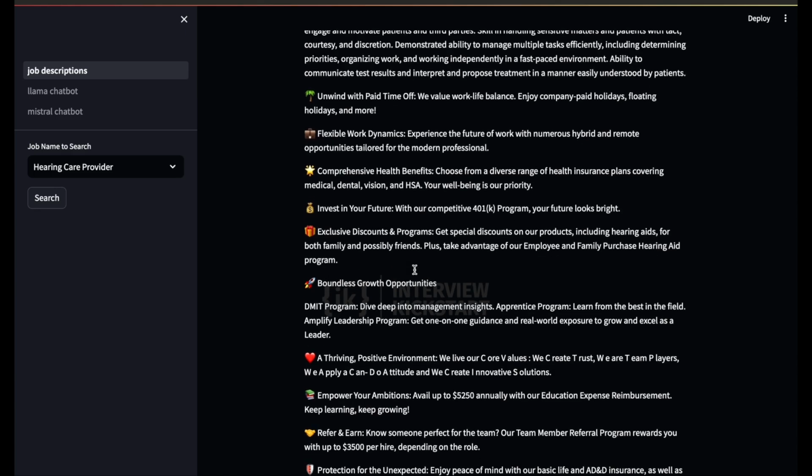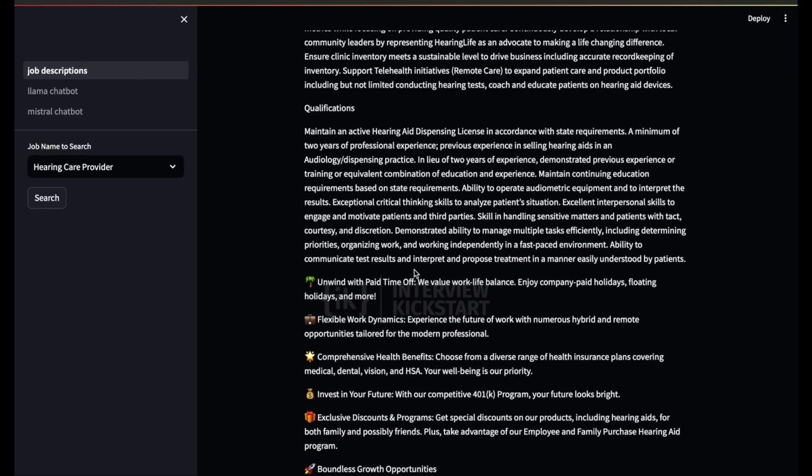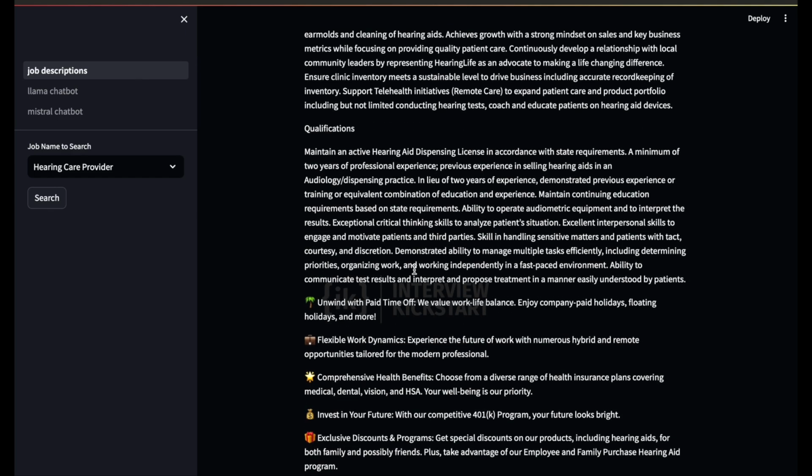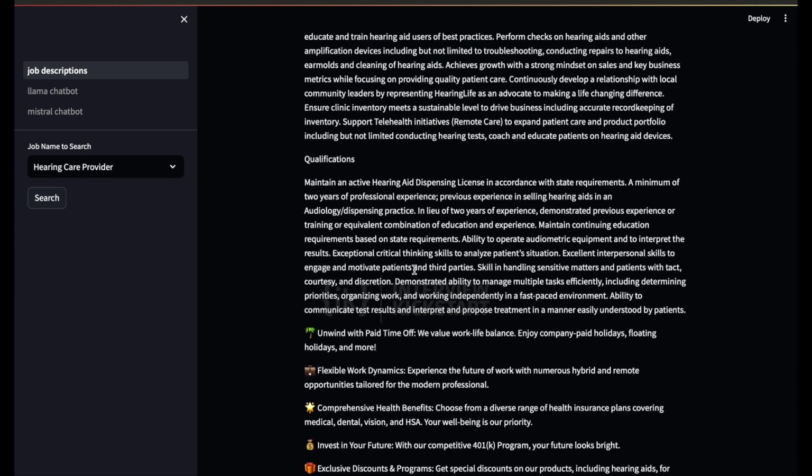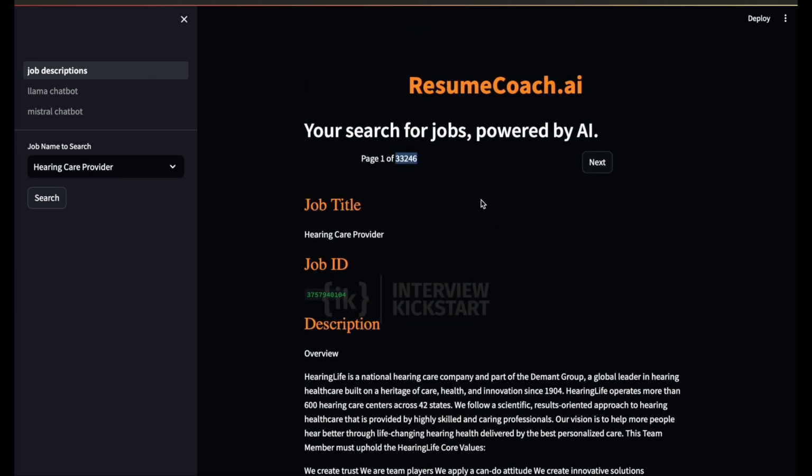Not all will be the same, and that is why it is essential that you perform the data cleaning or the EDA process. This particular tab of the web application helps us navigate between the different job postings.